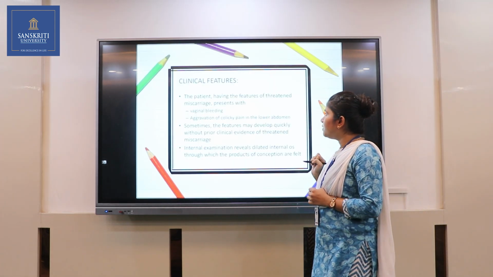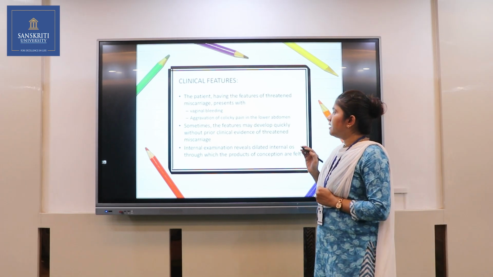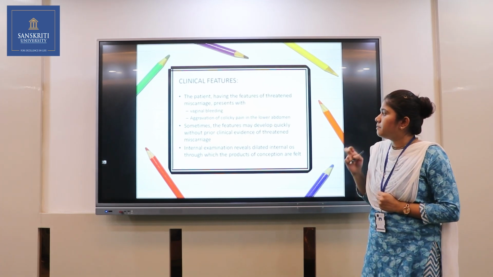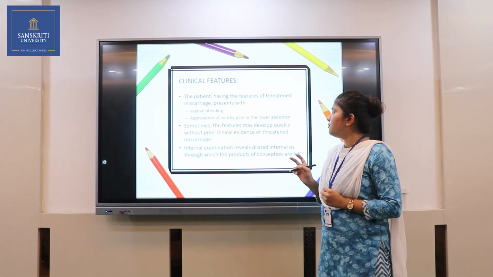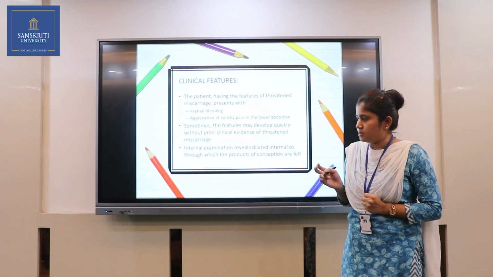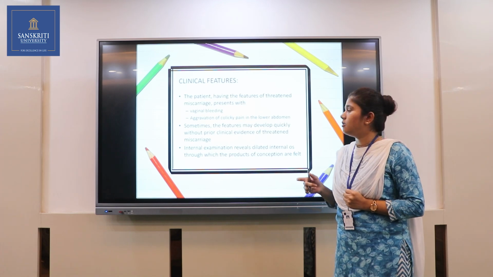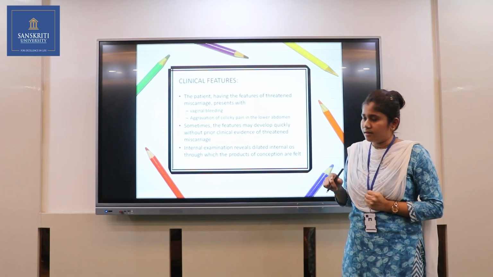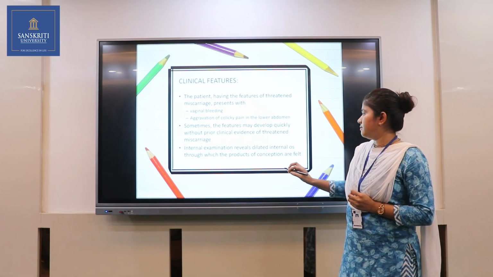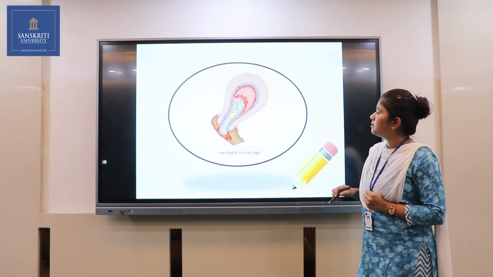Firstly, the patient has the features of threatened miscarriage, presenting with vaginal bleeding, then aggravating colicky pain in the lower abdomen. The patient feels colicky-like pain. Sometimes the features may develop quickly without prior clinical evidence of threatened miscarriage. Then internal examination reveals a dilated internal os through which the products of conception are felt.